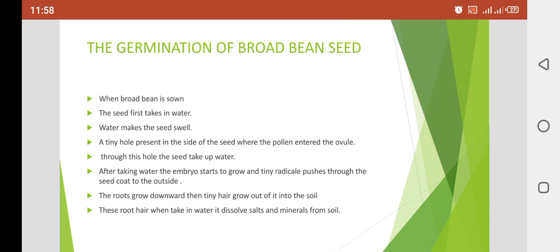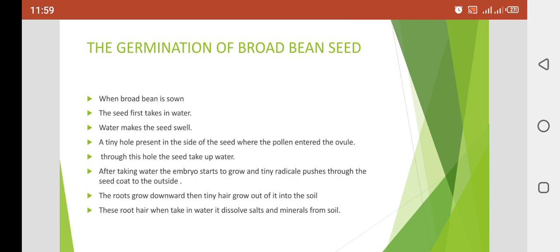We have some parts of the plant like the stem, leaves, shoots and the roots. You know very well about it. The roots go downward and are present inside the earth, and the shoot and stem grow upward. Clear, girls?